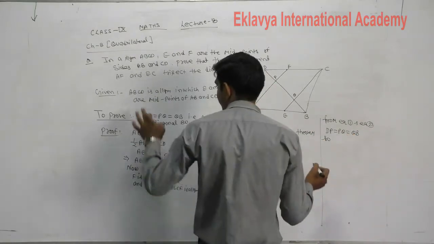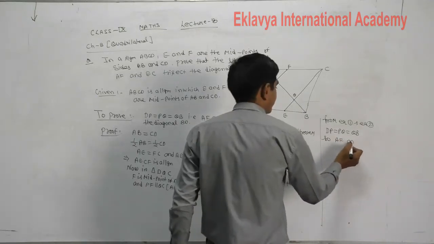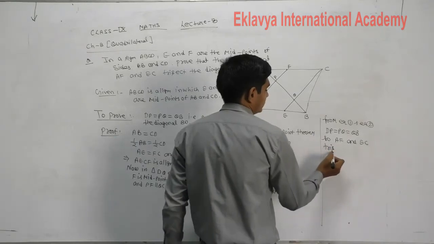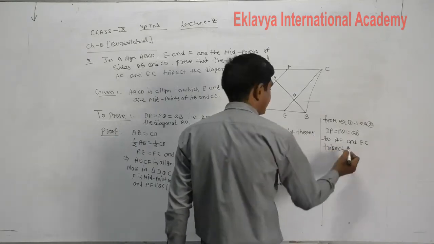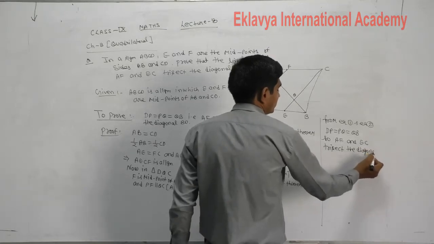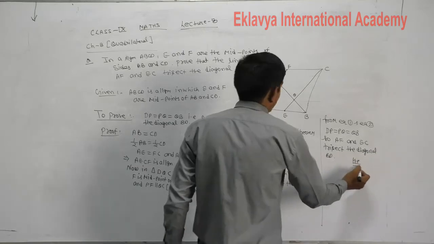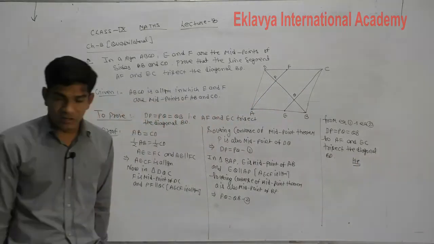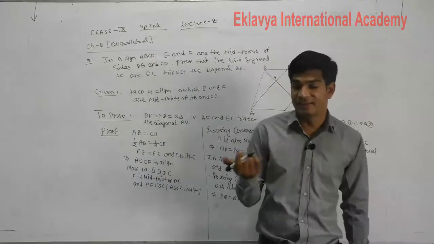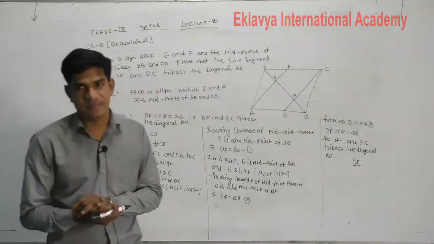So write down, AF and EC trisect the diagonal BD. Hence proved. Understand? So first of all, what did trisect mean? Trisect का meaning क्या होगा? Divided it into 3 equal parts.